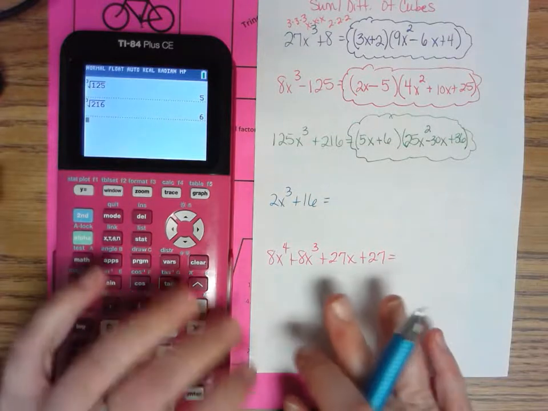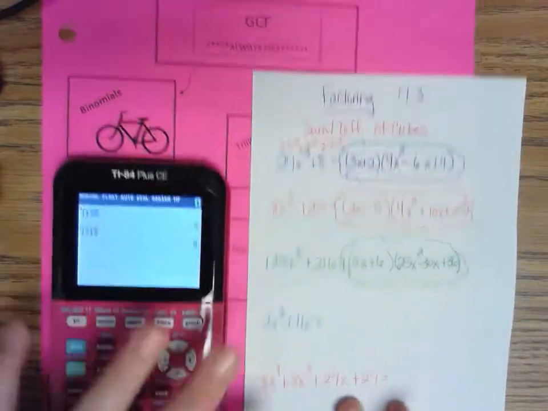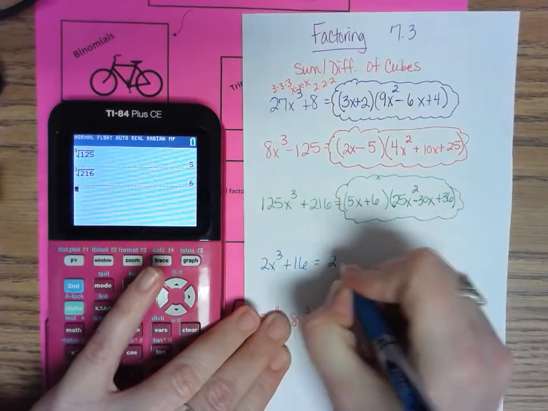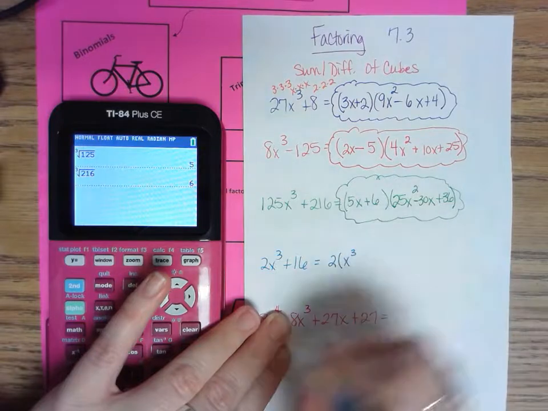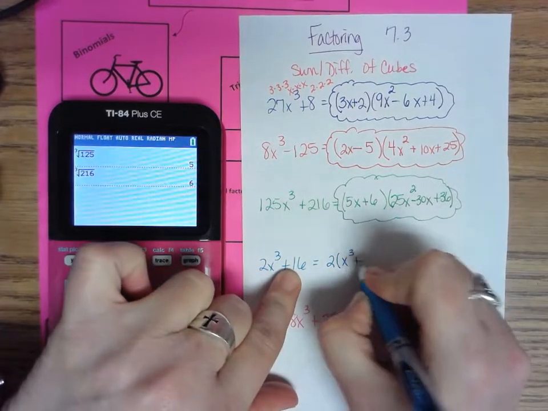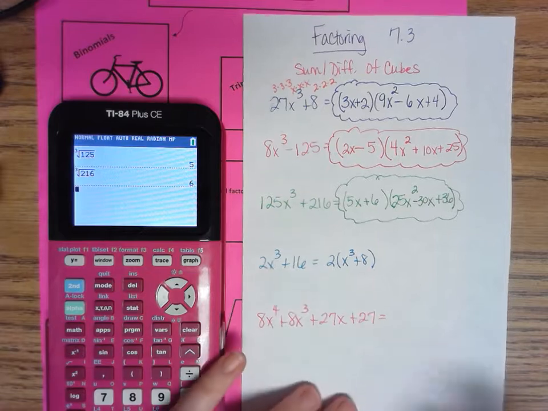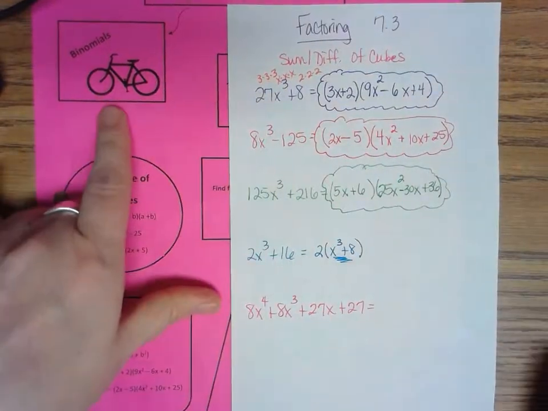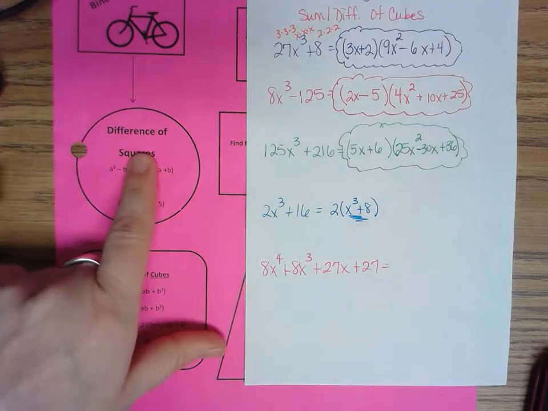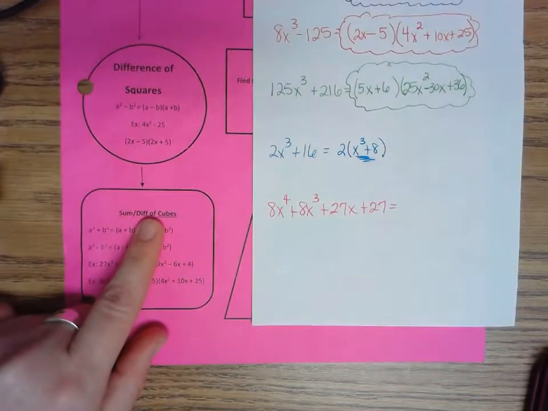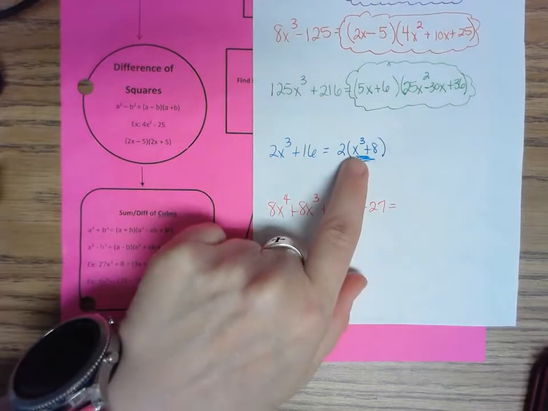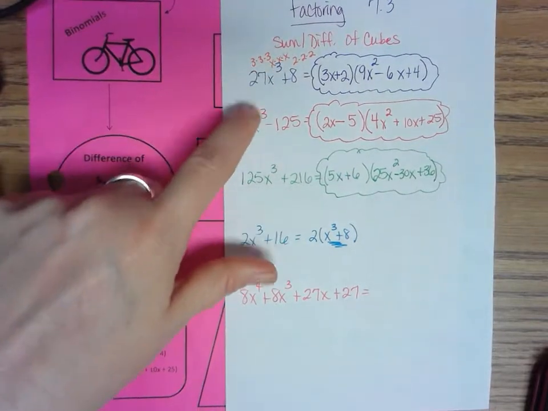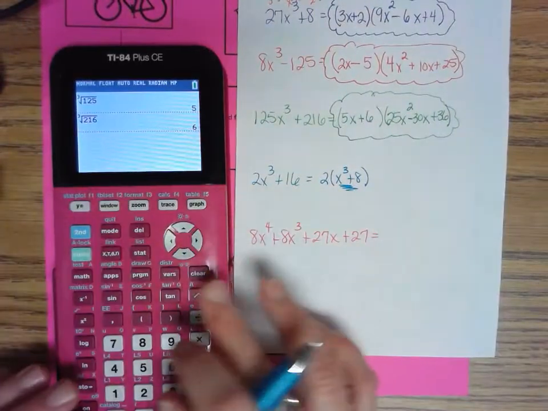Now when you look at this problem, the first thing, again, I still always check GCF, and I noticed that 2 goes into both of those, so I'm going to take a 2 out. That should leave me with x cubed, and then 2 times 8 will be 16. When I look in here, I'm checking, that's still a binomial. It is not a difference, and x isn't squared. X is cubed, and I can see x is a cube, and we already know from doing the first two problems that 8's a cube. So I've got to keep working this problem.